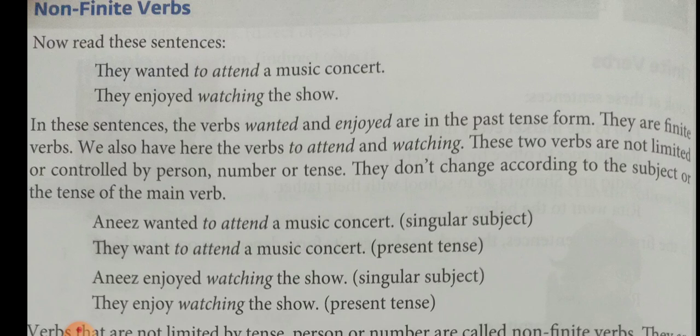So to attend and watching are non-finite verbs. They are called verbs in a sense, but they are not finite verbs. These verbs do not depend on number, person or tense.